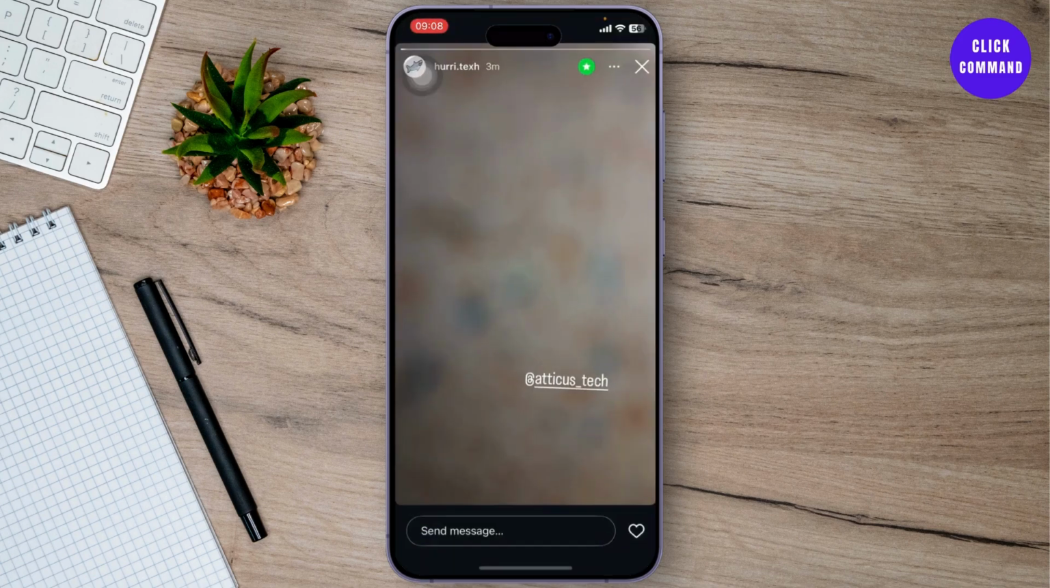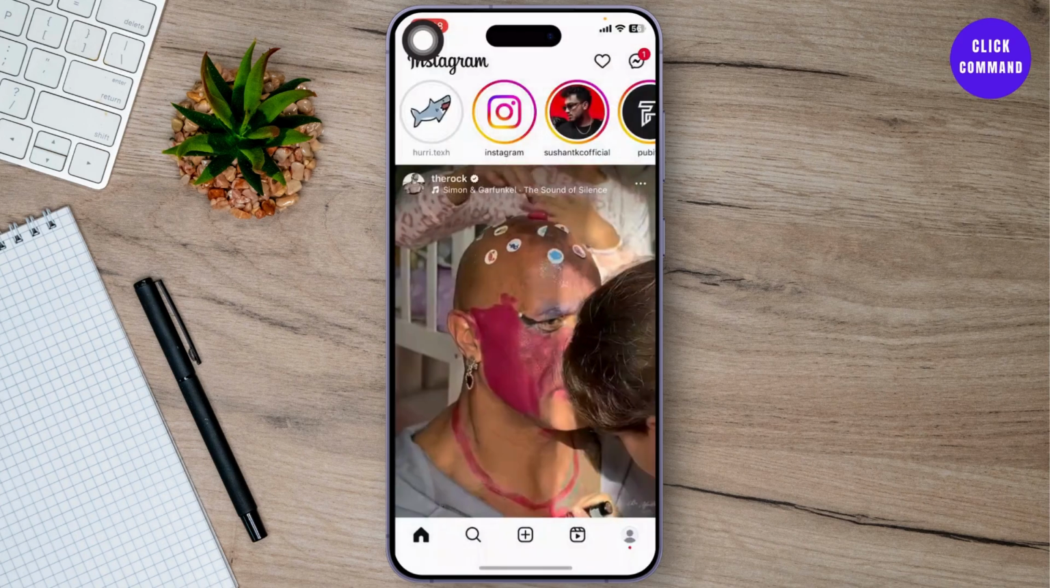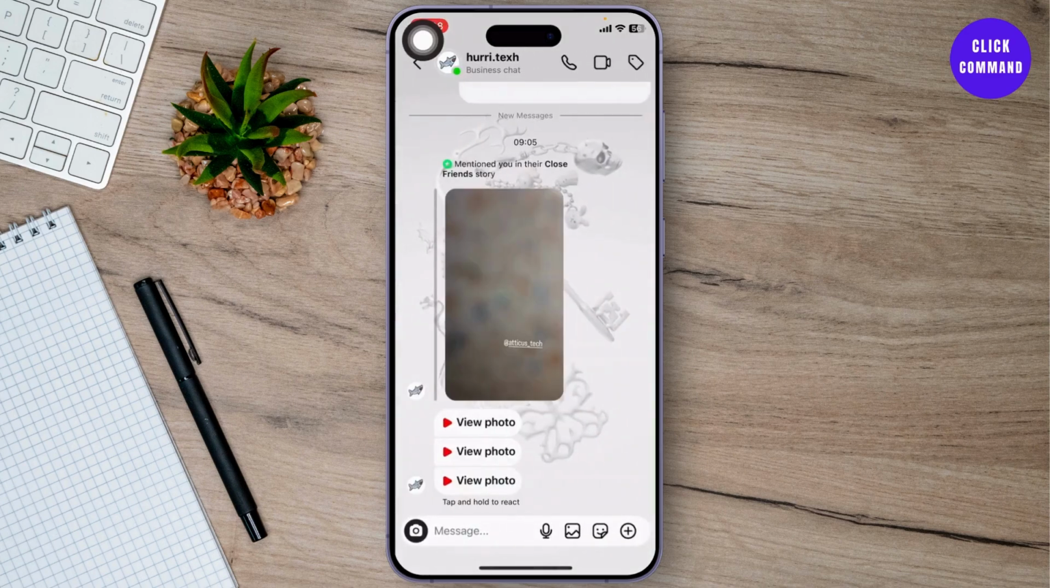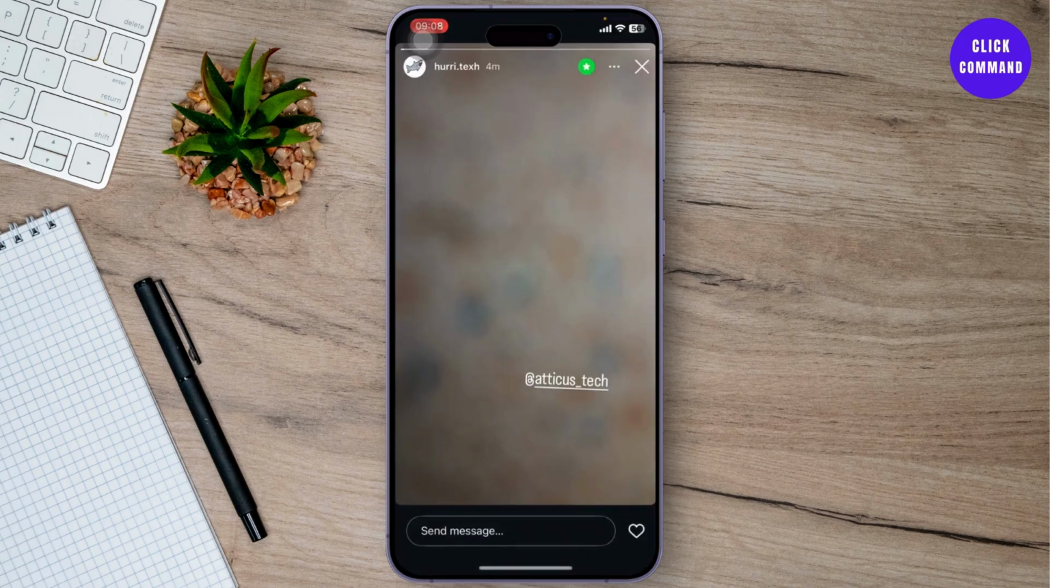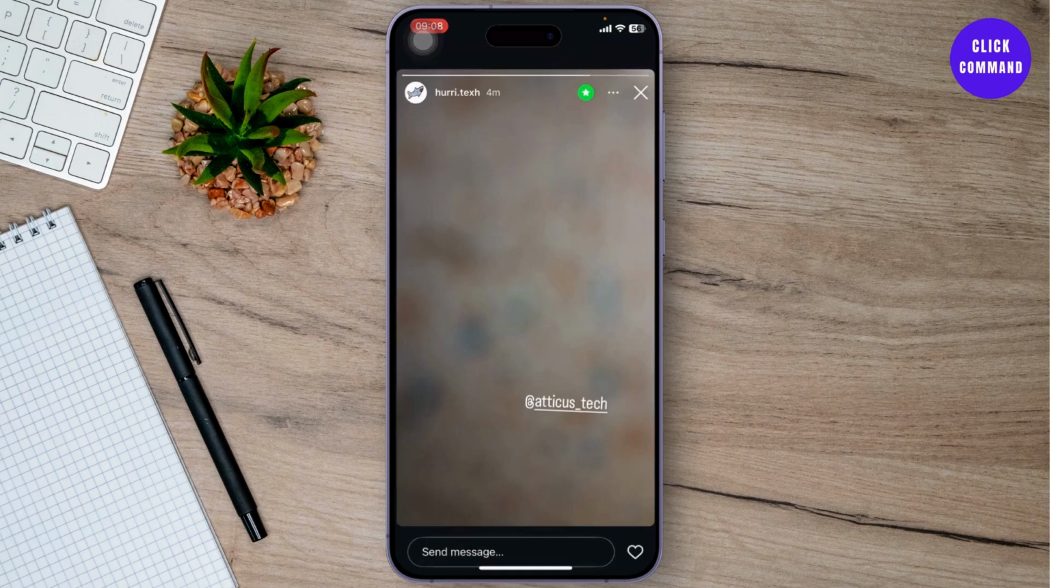So let's find out. So as you can see right here, my friend just added me on his close friends story. Now I want to repost this. Now usually when you are just tagged in a story, you will get an option to add it to your story right around here. But in close friends, there is no such option. So you can go here, check this out. There is no option to just mention back close friends in Instagram story. So if you want to repost this story, it's not really possible.